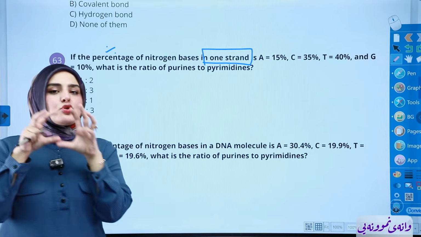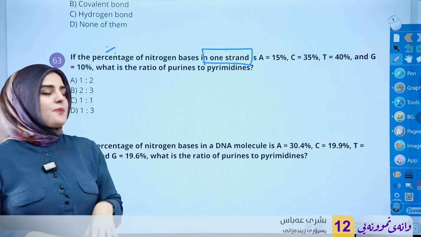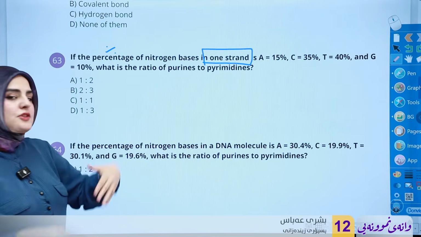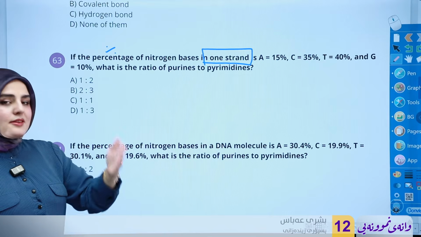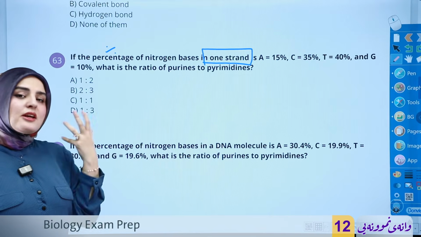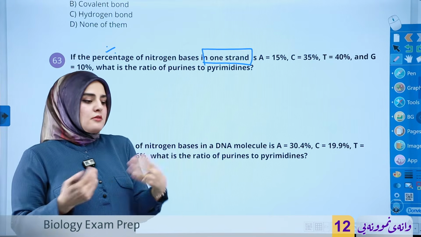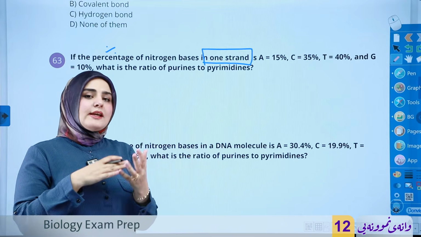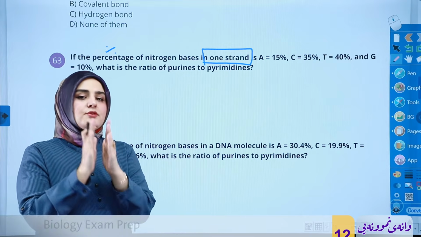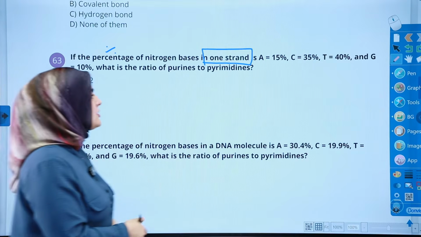But when it comes to one strand, things are going to change. Let's see why, with 2 questions to explain both. On one strand, the repetition of each nitrogen base is not consistent and not equal. It's only complementary when we have two strands. We're going to put it into action.